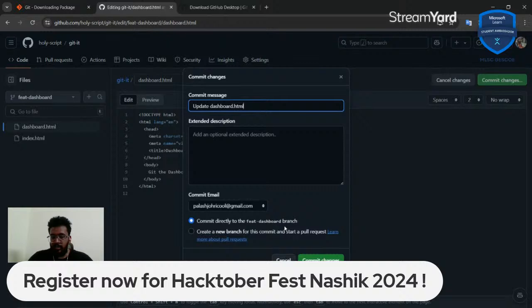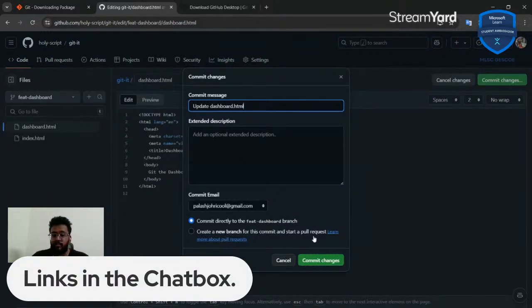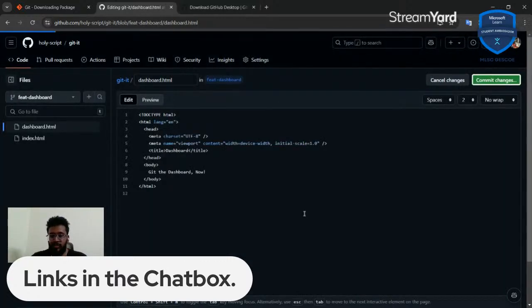We can commit directly to the dashboard branch, or we can create a new branch for this commit and start a pull request, which we'll do in just a little bit, because this is not the real world case. You're not going to create branches yourself, merge pull requests, or create pull requests by yourself. So let me just commit it on the same branch.